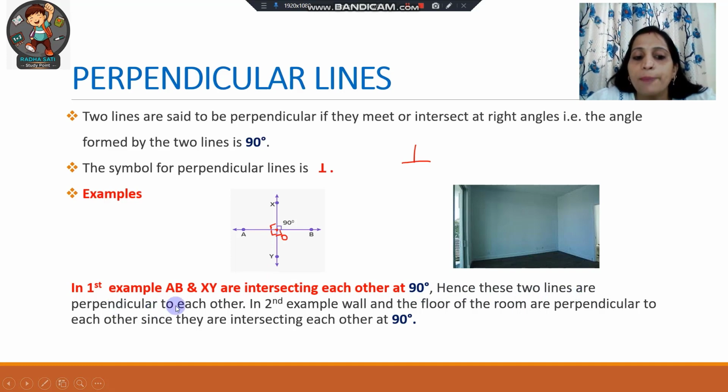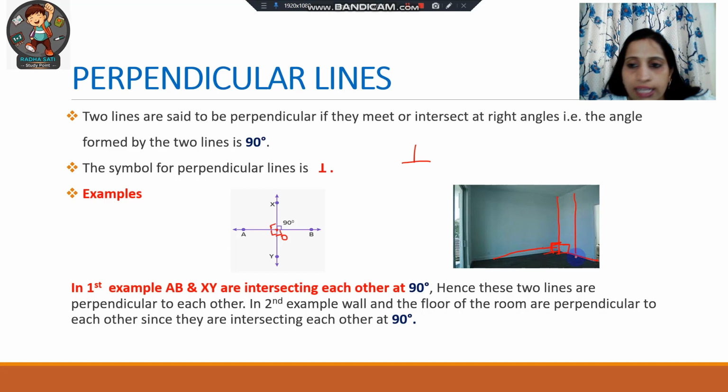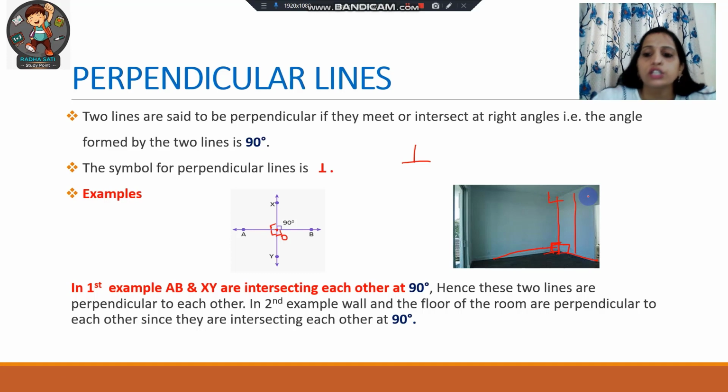So in the first example, AB and XY are intersecting each other at 90 degrees. Hence, these two lines are perpendicular to each other, while the second example is the wall and the floor of the room. So, you can see these are walls and this is the floor. So, these angles are also of 90 degrees. Okay, always look at the corner. This is an angle of 90 degrees. Here at the top, the angle between the walls and the roof of the room is also 90 degrees. Okay, so these are also an example of perpendicular lines.